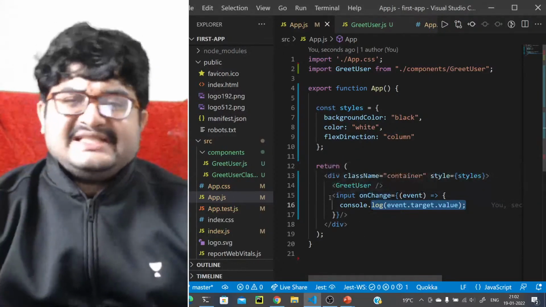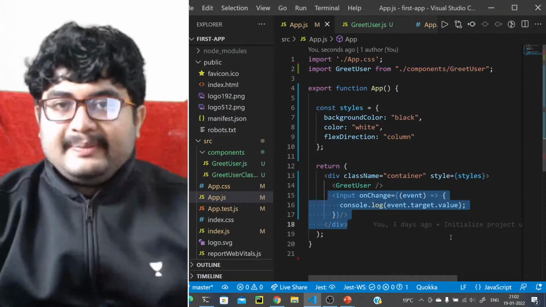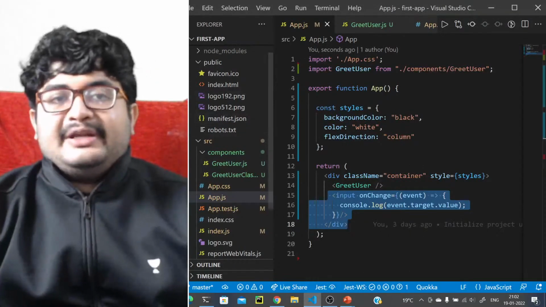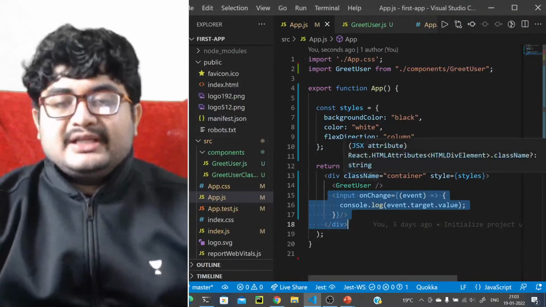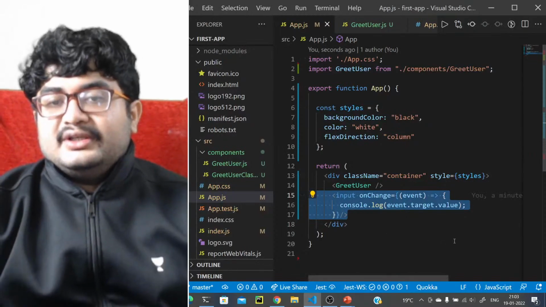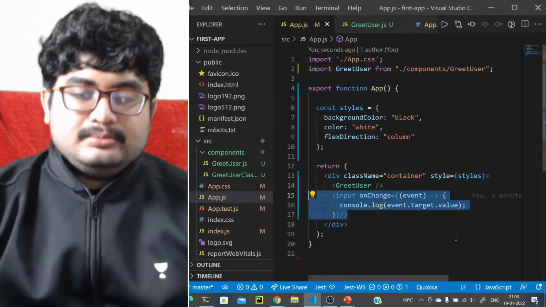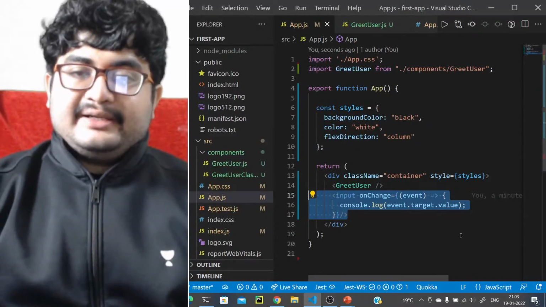Most cases we just use these things, but again, whenever you are creating a web application where there is a lot of functionality, like let's say the sidebar should appear whenever you hover, right? Something like that. So in those cases you might want to use the other things like on mouse over, on mouse down. Or you want to do something when a keyboard key is pressed, right? So that time you should listen to events like on key press or something like that.